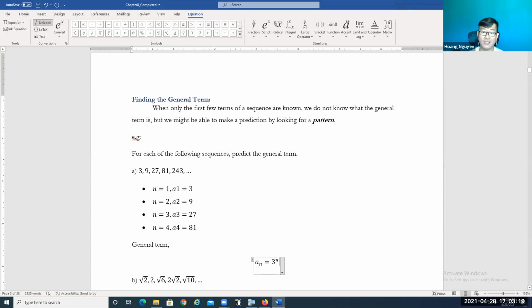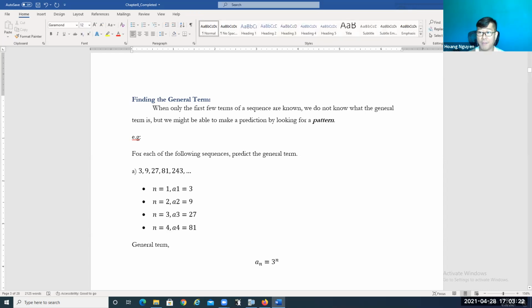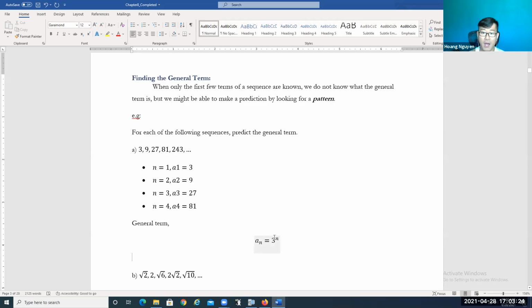So the general term is 3 to the power n. When you substitute n equal to 1, we have the first term, 3. When you substitute n equal to 2, we have 3 to the power 2, which is 9. When you substitute n equal to 3, we have 3 to the power 3, which is 27, and so on. So we have the answer for the general term: 3 to the power n. Sometimes it might be easy to identify the general term, but sometimes it takes a little more work and effort to come up with it when you recognize the general pattern of the sequence.